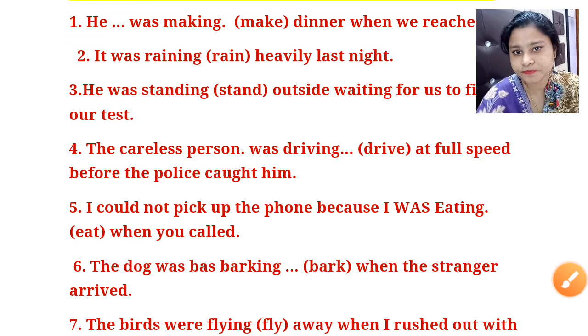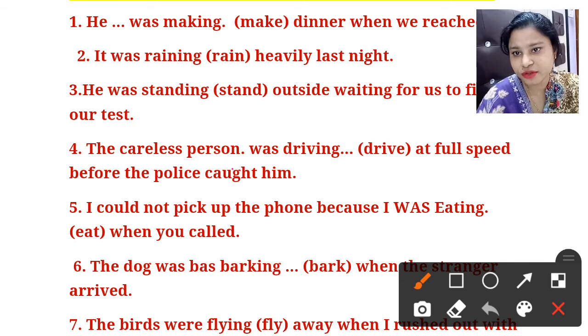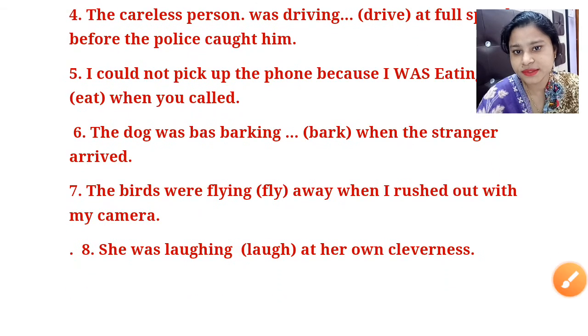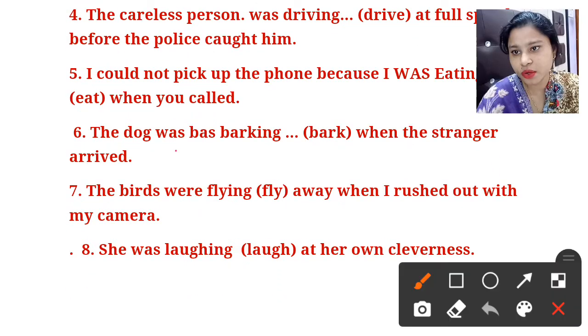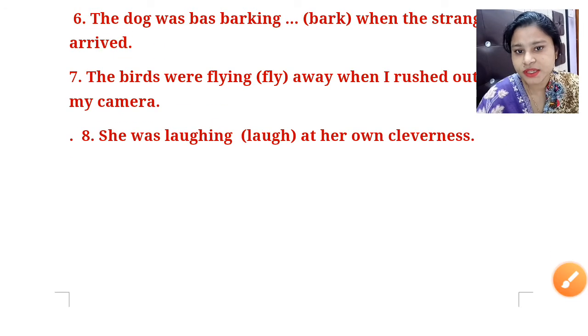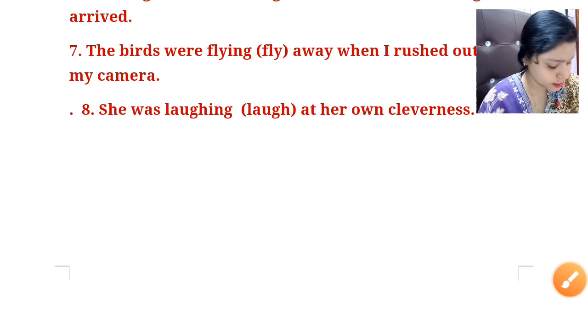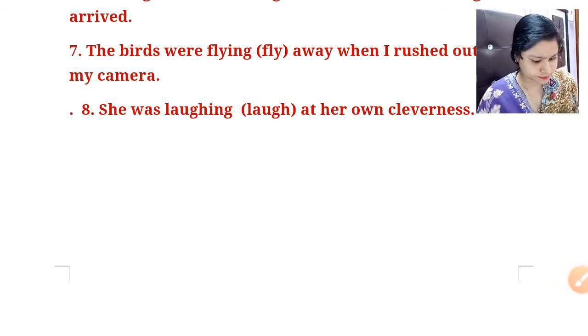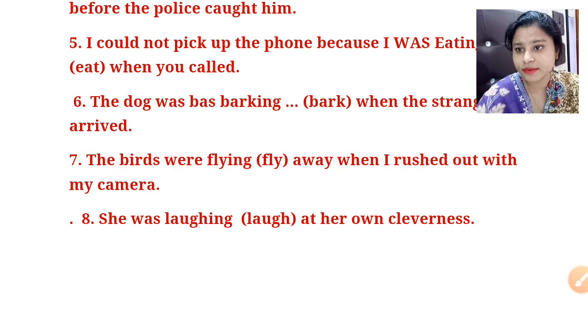Okay. The careless person was driving. I could not pick up the phone because I was eating. Okay, then after 6, the dog was barking, the birds were flying away when I rushed out with my camera. Number 8, she was laughing. Okay, let me check in the book. Yes, so only 8 points are there.